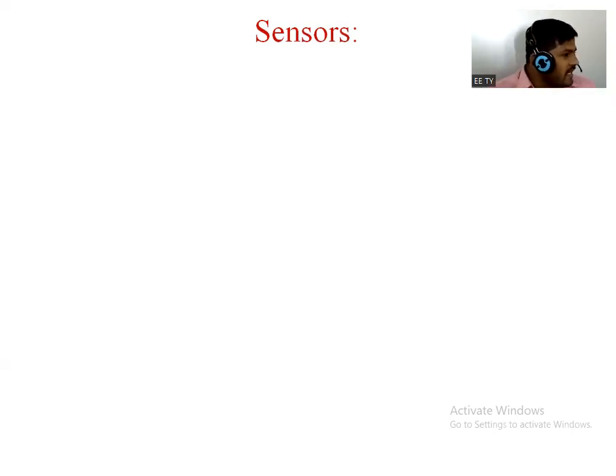It is in the form of electrical, right? That means in the form of voltage, current, charge or power. This part we have already discussed in the previous lecture. In that we also discussed there are two types of sensor: generally a natural sensor, and the next one is a man-made sensor. The natural sensor is the sensor present in a living organism.